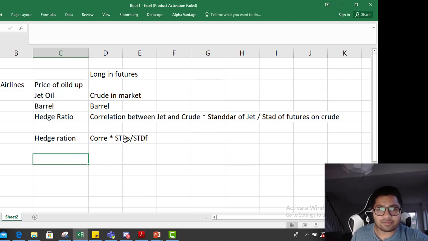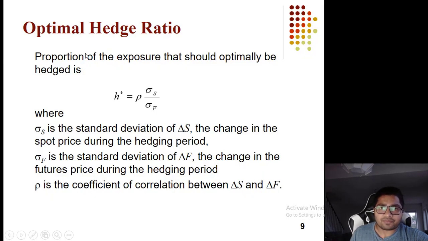Formula: correlation between spot and future into standard deviation of spot divided by standard deviation of future. So let's go back to slides. So the portion of exposure that should optimally be hedged is called hedge star or hedge ratio, given by correlation between spot and future into standard deviation of spot divided by standard deviation of future.